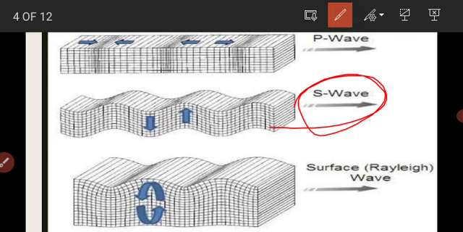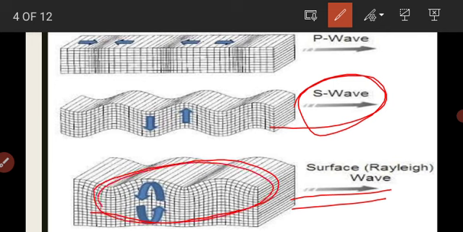The surface waves are the last to report on the seismograph, and these waves are more destructive. They cause the displacement of the rocks. Here you can see they cause the displacement of the rocks, and these are the most destructive.